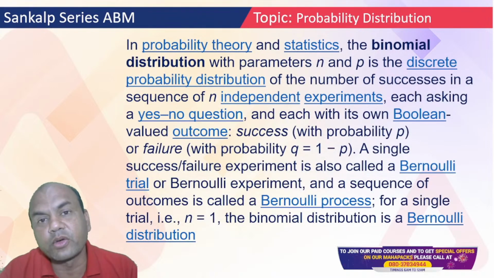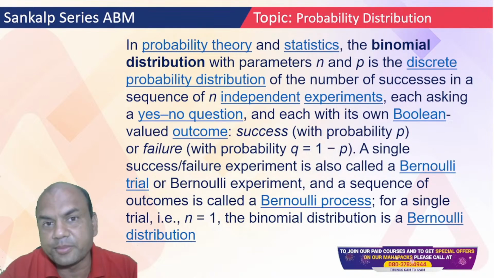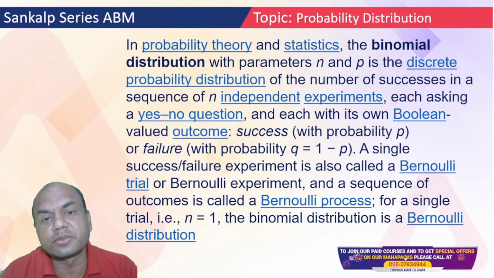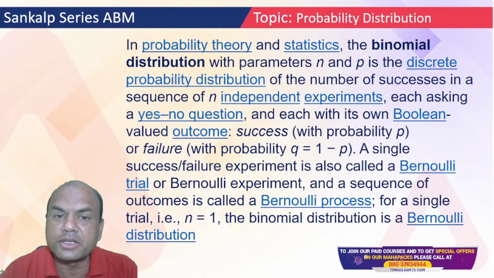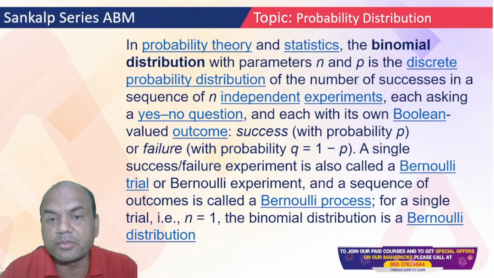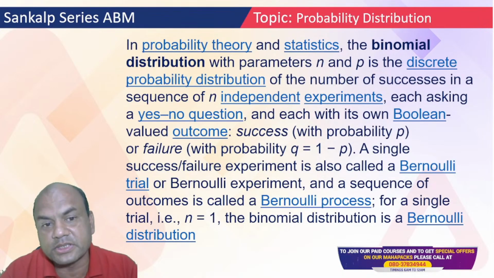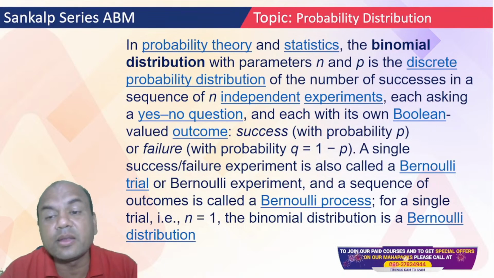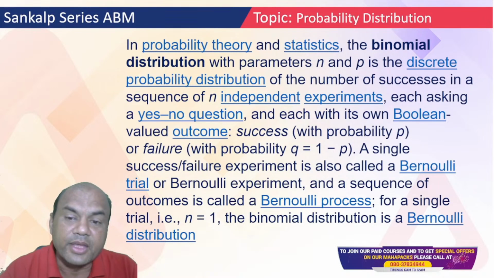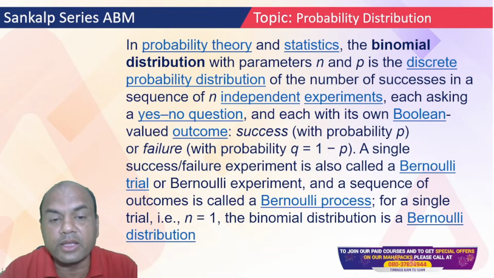Now if I go on repeating Bernoulli 10 times, then that is called binomial. In probability distribution theory and statistics, the binomial distribution with parameters n and p is the discrete probability distribution of the number of successes in a sequence of n independent experiments, each asking a yes/no question and each with its own Boolean valued outcome.